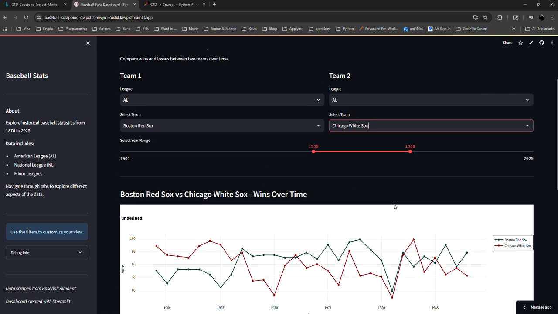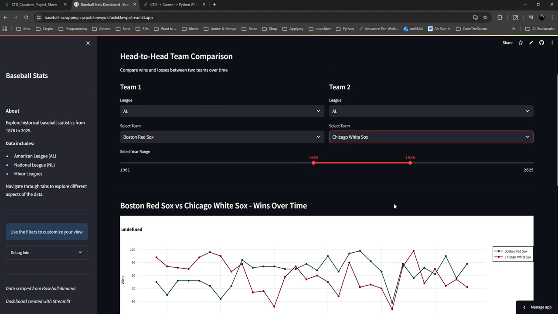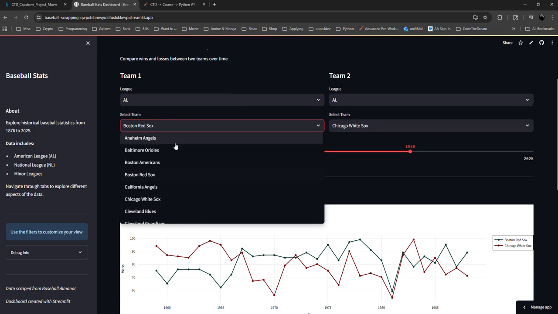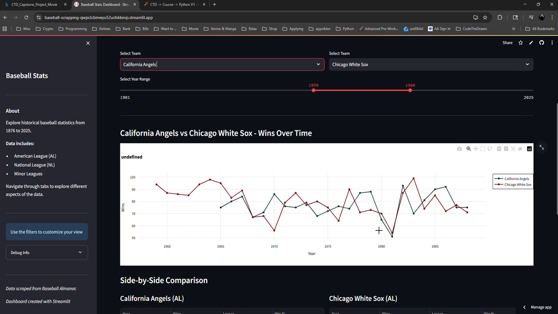Those that show no information is because in the range that I selected, those teams don't exist. The teams changed their names over the years. For example, if you choose here, let's go quickly to California Angels, it shows after 1965.